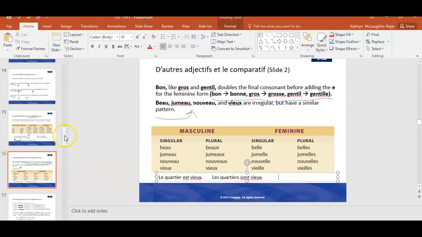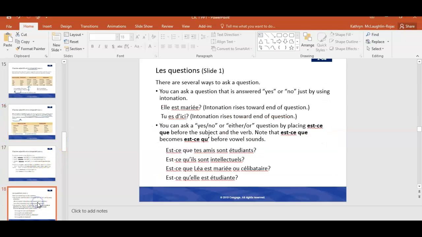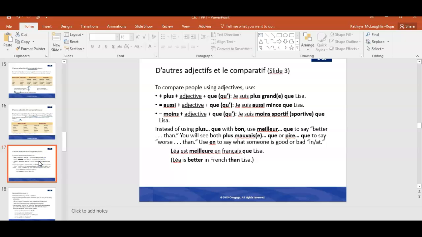Okay. And finally, the last one that we're going to be looking at here, just to be sure it's the last, yes. The last one we'll look at with le comparatif. It gives you kind of an overview of all the different forms of le comparatif and how you fit the adjectives into each one. So, plus, adjective, que. So, je suis plus grand que Lisa. Or je suis plus grande que Lisa.